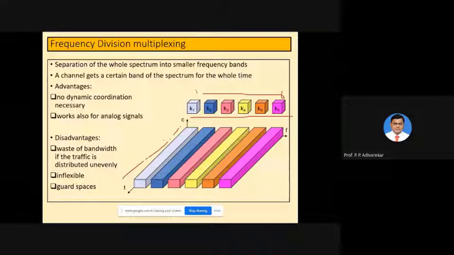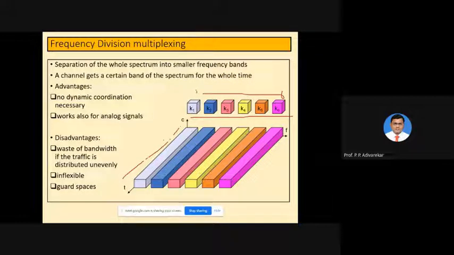Another advantage is that it is applicable to analog signals as well, like a sine wave. Since sine waves have a frequency associated with them, different sine waves can be allocated different channels depending on their frequency.